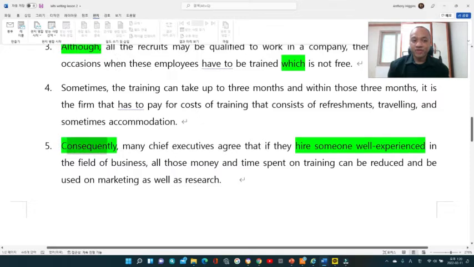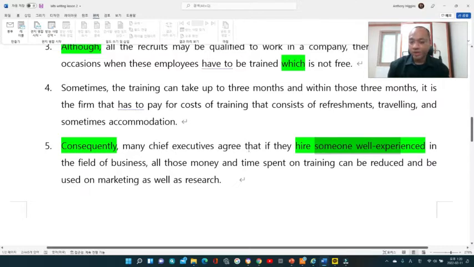So I would start with, consequently, many executives agree that if they hire someone well experienced, right? This phrase, someone well experienced, will be the key word that connects to the topic sentence. All right, so let me continue. In the field of business, all that money and time spent on training can be reduced and be used on marketing as well as research.